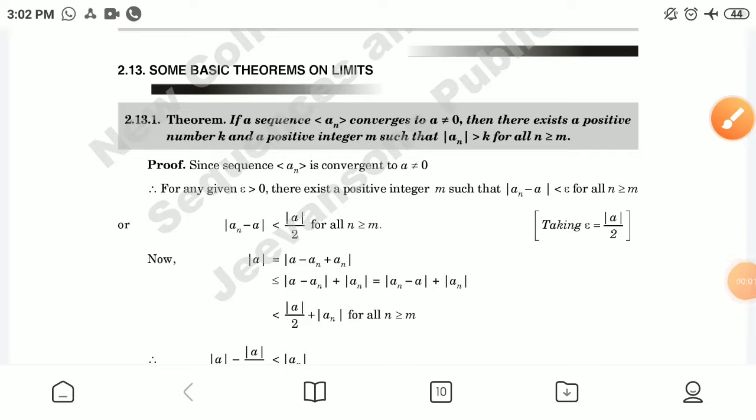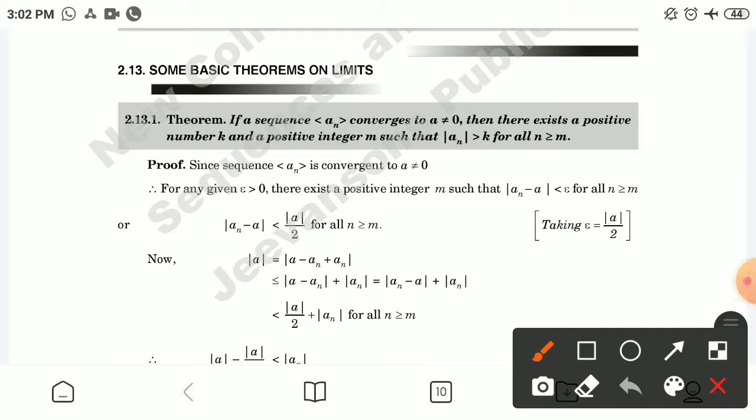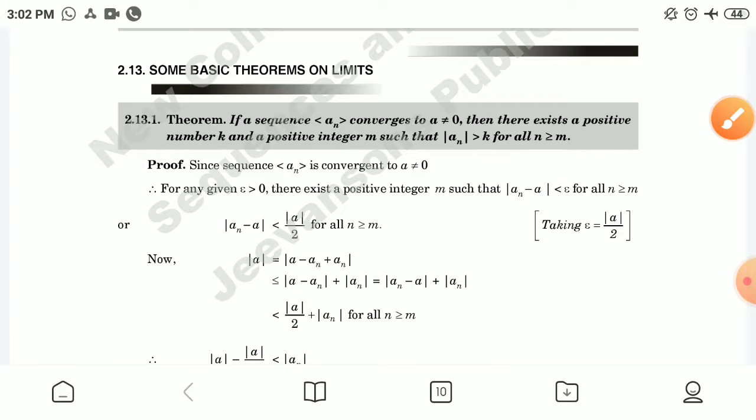Dear students, in sequences we are taking some basic theorems on limits. If a sequence an converges to a and a is not equal to 0, then there exists a positive number k and a positive integer m such that mod of an is greater than k for all n greater than or equal to m. For the proof of this theorem,